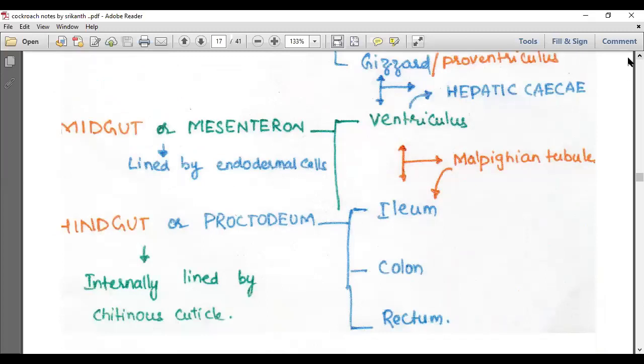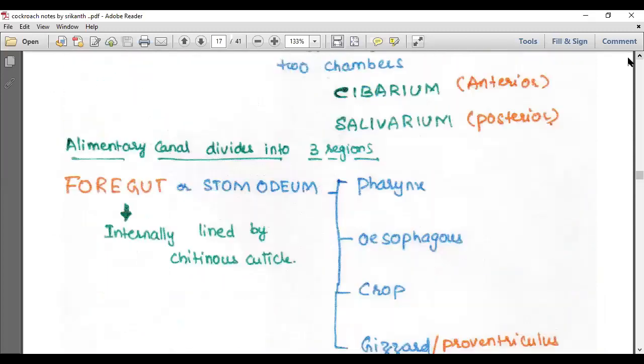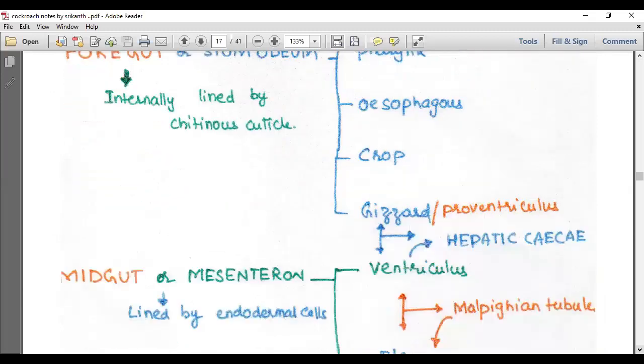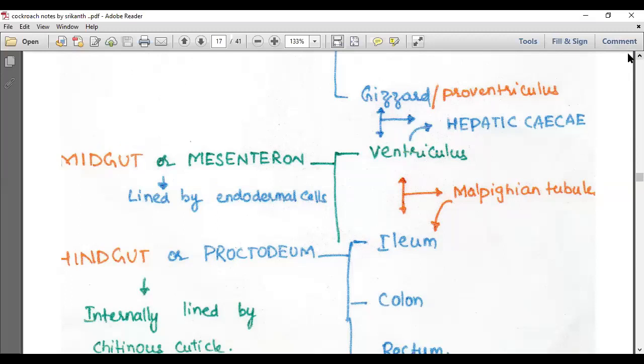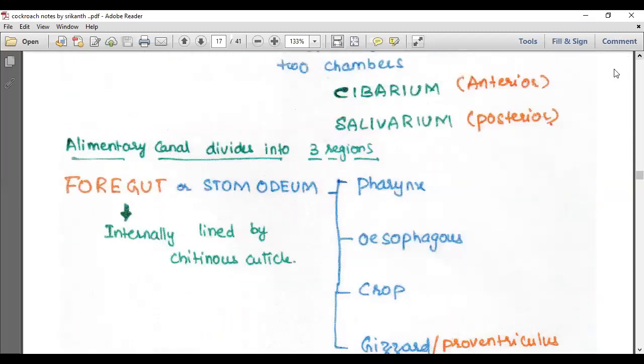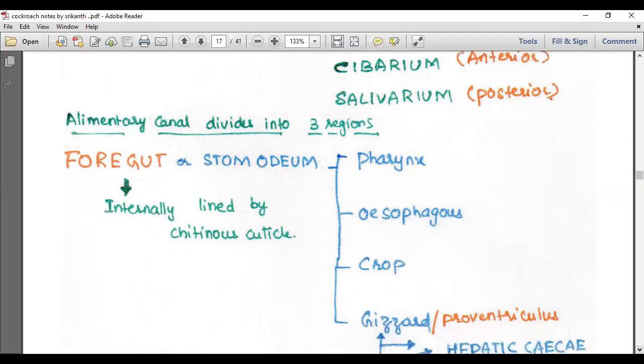Foregut or stomodium, midgut or mesenteron, hindgut or proctodium. Okay. So in that, we discussed the foregut till now. The foregut includes the pharynx, esophagus, crop, and gizzard. Gizzard, or proventriculus, we can say.